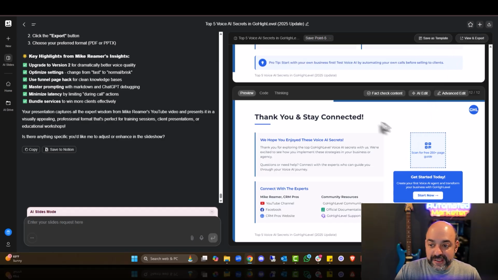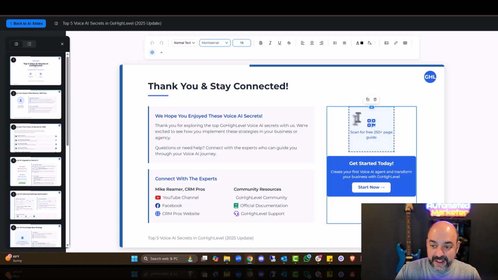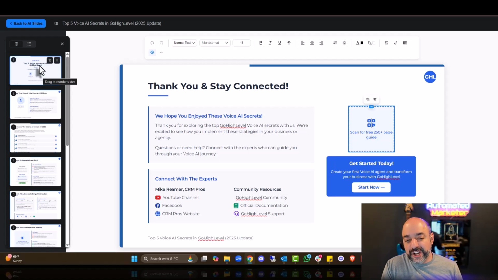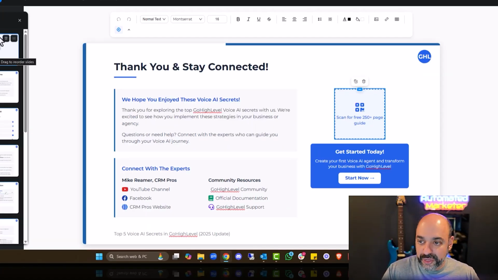Now, what's crazy about this thing is you can come in here and do advanced edit. If I wanted to include an image right here, I can just import an image, because I can just hit insert image. I have all this other stuff here. So now you can edit, because before it would create, and then if you had to go back and change anything, you would have to redesign the whole thing. So it was a big pain in the butt.